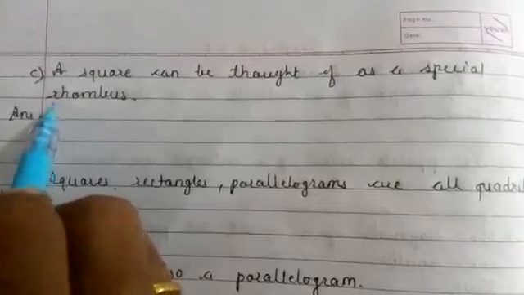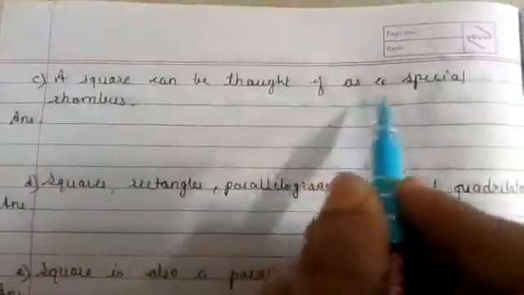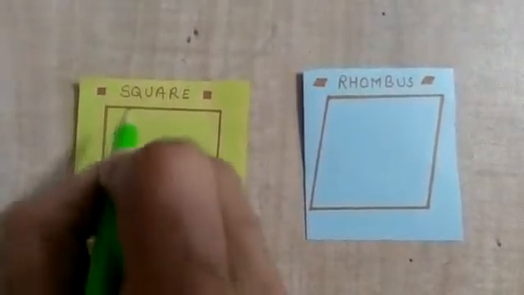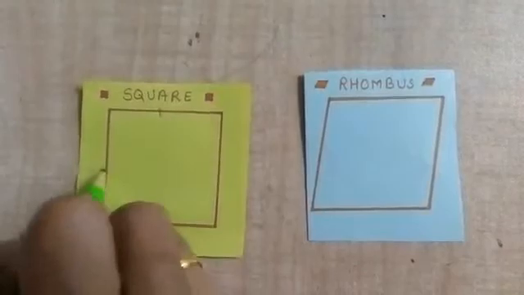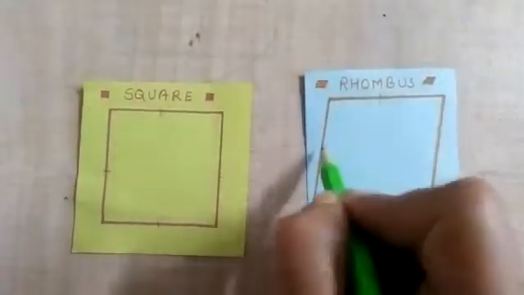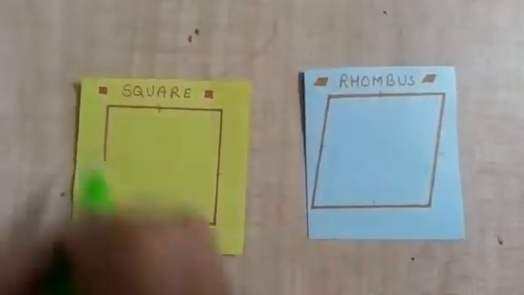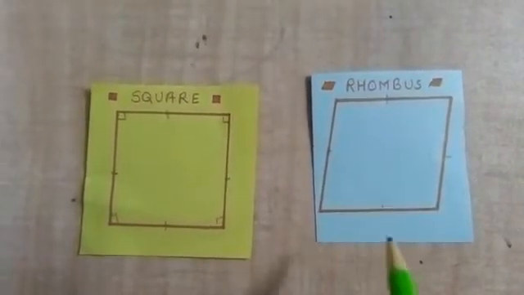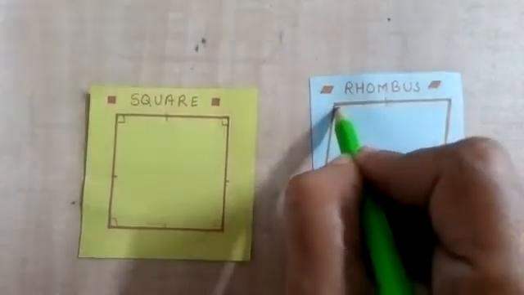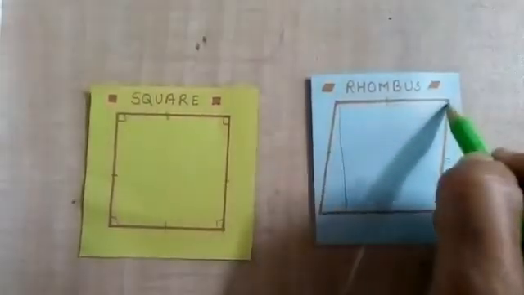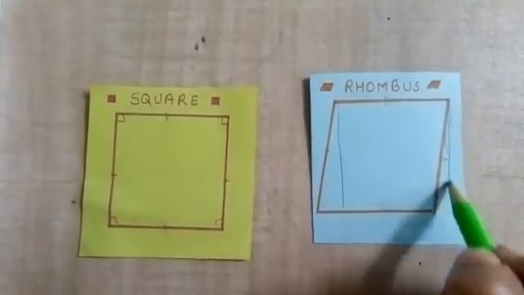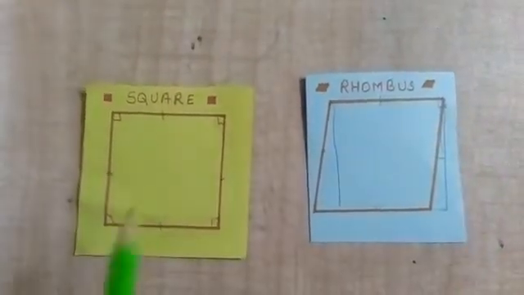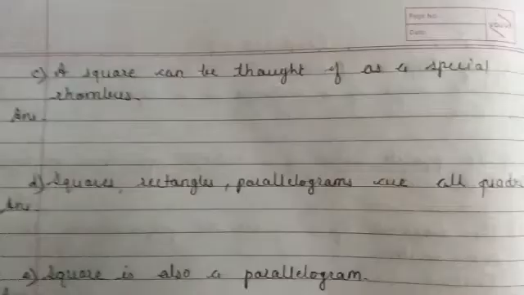Question C is a square can be thought of as a special rhombus. You know that all sides of a square are equal and also all sides of a rhombus are equal. But in square, all interior angles are of 90 degree. A rhombus with each angle as a 90 degree becomes a square. Therefore, a square can be a special rhombus.